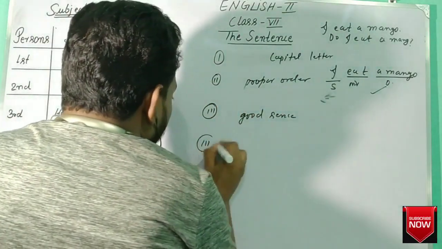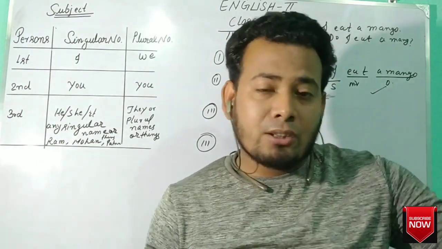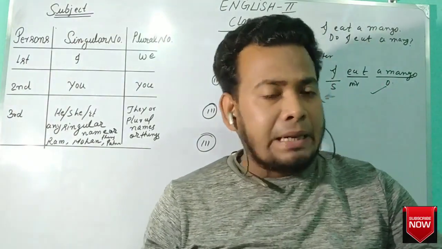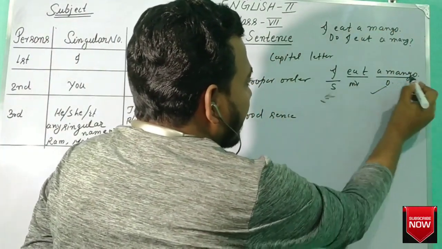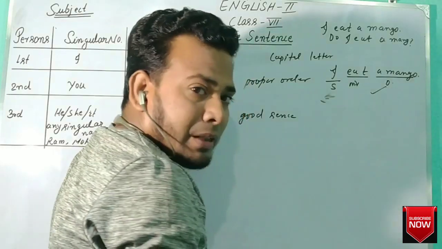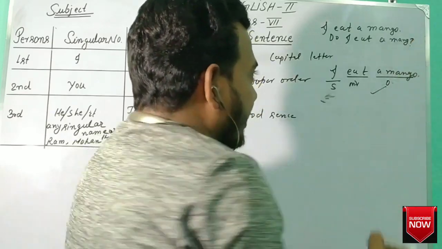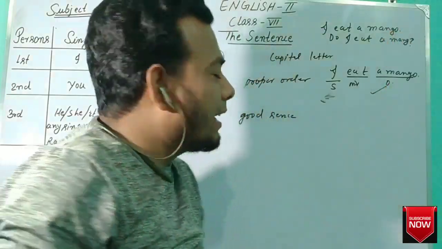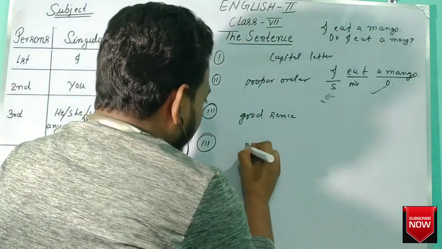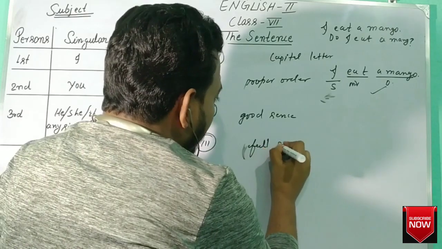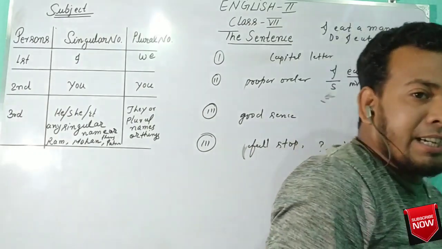Fourth is what? A sentence ends with a full stop, mark of exclamation, or mark of interrogation. Here "I eat a mango" ends with a full stop. "Do I eat a mango?" ends with a mark of interrogation. So the end of a sentence has a full stop, question mark, or mark of exclamation.